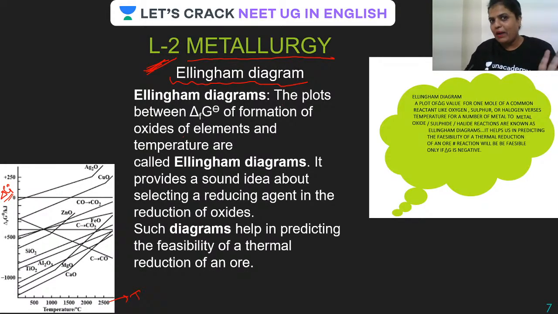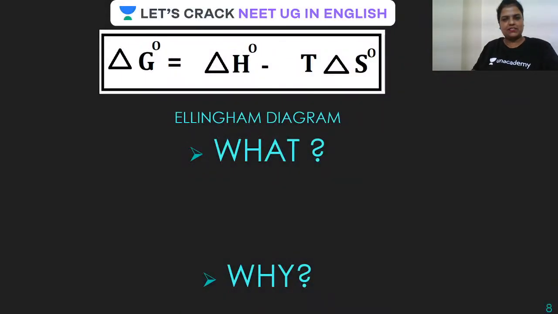I have read out what was written, but I must tell you, you must not have understood anything, I know that for sure. We will come back to this definition after a while, but let me take you to another one, guys. Can you find anything written on the screen? Yes, this is a very famous equation, the most used equation of thermodynamics, which is used here in metallurgy. And trust me, without understanding all this mystery, you cannot do the chemistry of metallurgy.